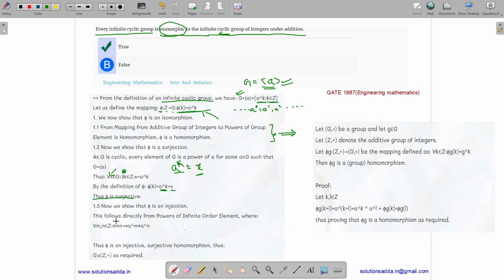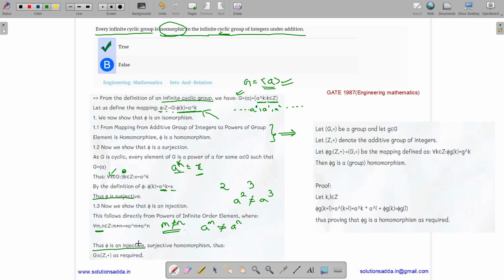Now we have to prove that phi is an injection, like it is one-one. Suppose we have m and n belonging to the integers, and let us suppose m is not equal to n. Then we already know that if m is not equal to n, then a to the power m won't be equal to a to the power n. Like if we have 2 and 3, then a squared is not equal to a cubed. So thus it is an injection.